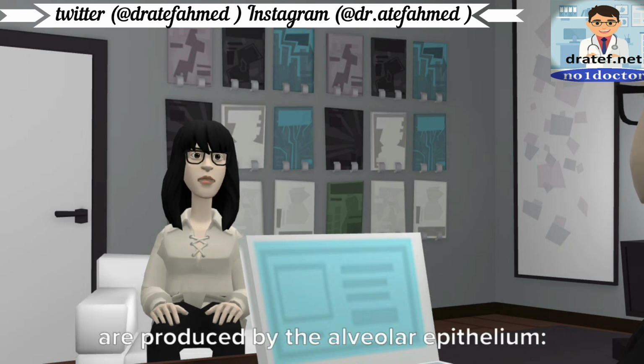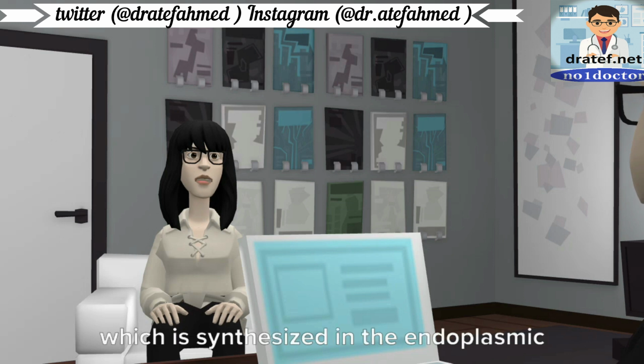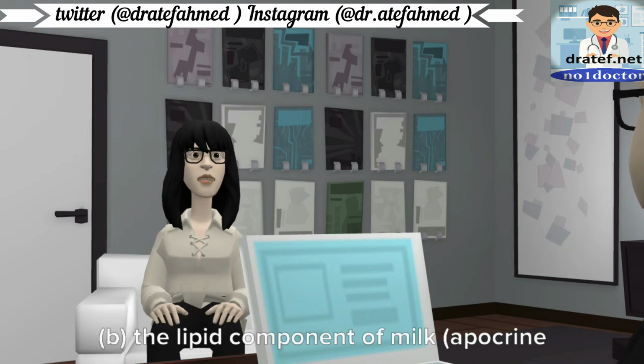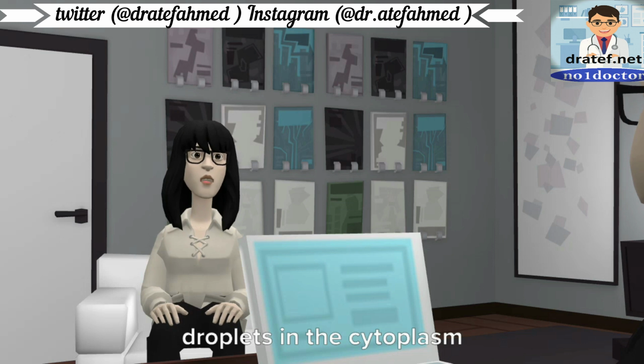With parturition, enlargement of the breasts occurs via hypertrophy of alveolar epithelium and accumulation of secretory products in the lumina of the minor ducts. Two distinct substances are produced by the alveolar epithelium: A, the protein component of milk, which is synthesized in the endoplasmic reticulum, merocrine secretion, and B, the lipid component of milk, apocrine secretion, which forms as free lipid droplets in the cytoplasm.